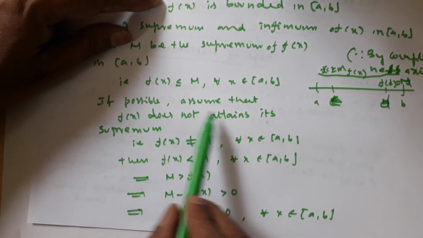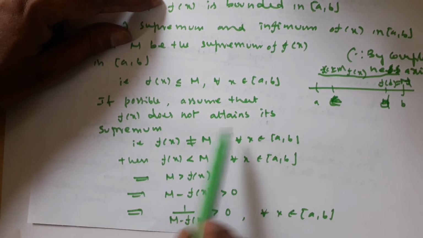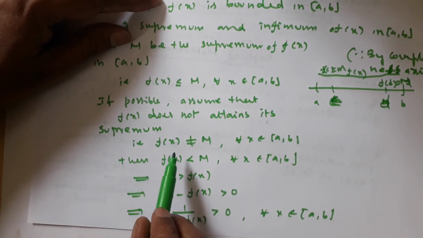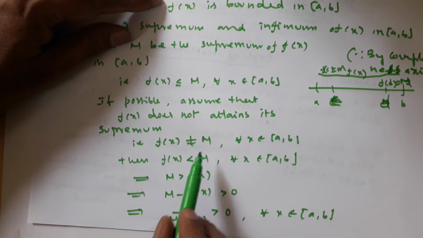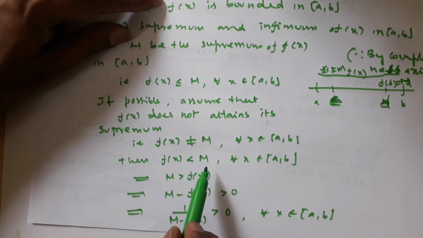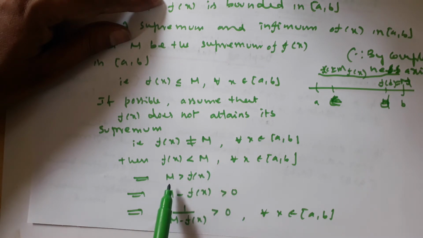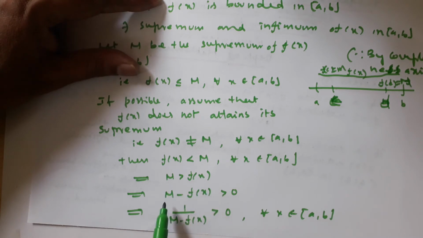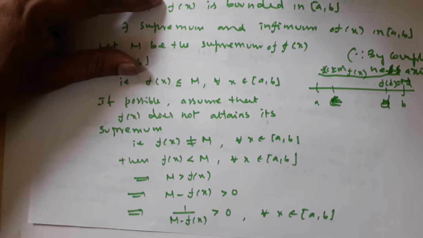So if possible, assume that f of x does not attain its supremum. So automatically f of x is not equal to M. Then it should be f of x is less than M. So this implies M is greater than f of x. That implies M minus f of x is greater than 0. This implies 1 by M minus f of x is greater than 0, for all x belonging to closed interval a comma b. Why? Because, suppose 1 by 2, automatically it is greater than 0.